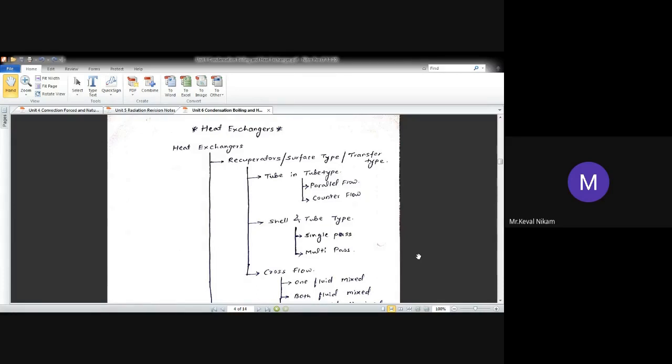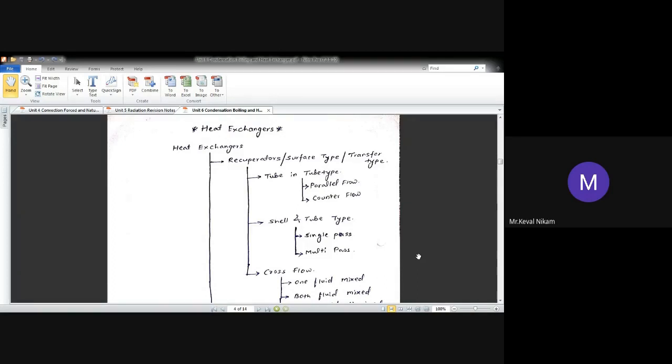Now, in all kinds of heat exchanger, there are two kinds of fluid. One is a hot fluid and the other is a cold fluid. A simple definition: the hot fluid will have a maximum temperature, the cold fluid will have a minimum temperature. So the heat transfer is going to take place from a maximum temperature towards a minimum temperature.